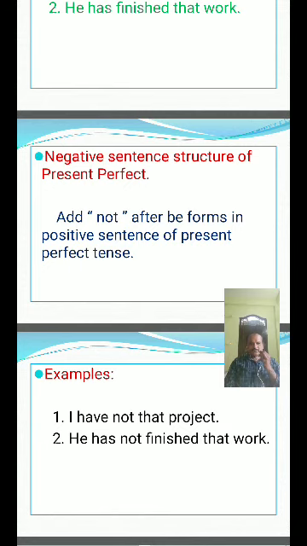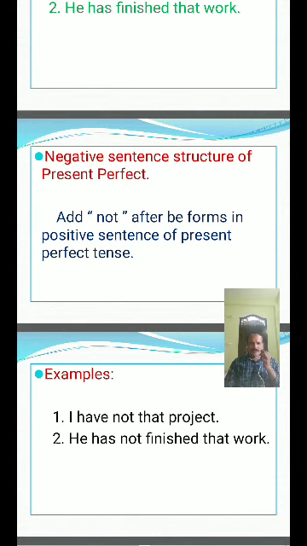Come to one more example. He has not finished that work. She has not finished that work. It has not finished that work. I have not finished that work. They have not finished that work. You have not finished that work.